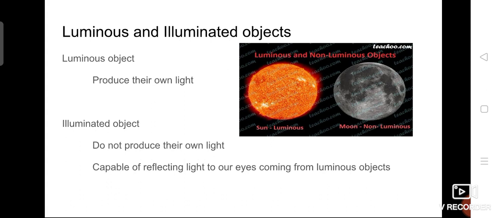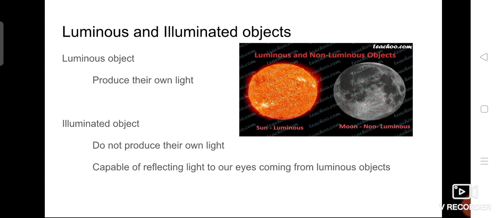Based on the production of light, we are classifying objects into two types. I repeat, based on the production of light, objects are classified into two types: luminous objects and illuminated objects.